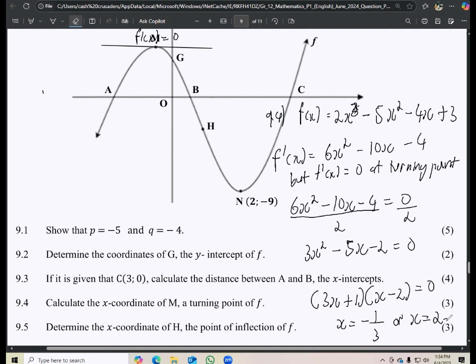Yep, but then obviously the x equals 2 is for N here. So we're just going to cancel out this one and only remain with negative 1 over 3. That's the M coordinate. So we're just going to say, therefore, the x-coordinate of M is equal to negative 1 over 3.